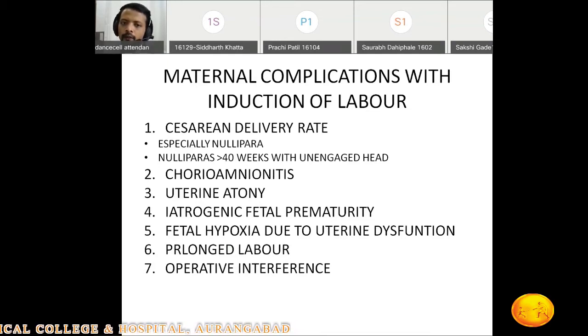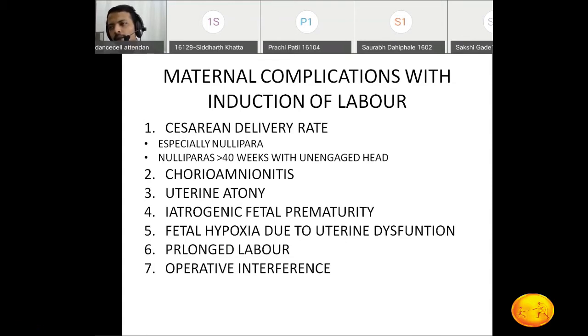Which patients are more prone to cesarean delivery with induction? The nulliparous patients. Because of some unknown factor they are not going into labor, and we are inducing them at term or post-term pregnancy. Whether she will go into labor mostly depends upon a number of factors, but especially nulliparous patients are more prone to an increased rate of cesarean delivery.